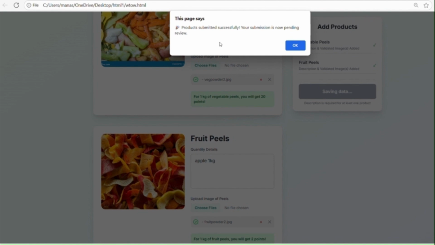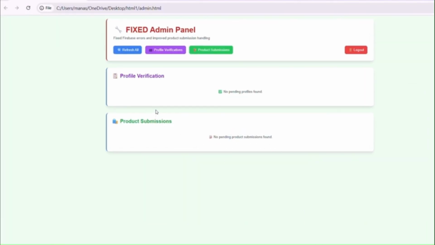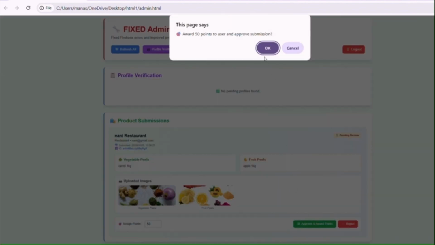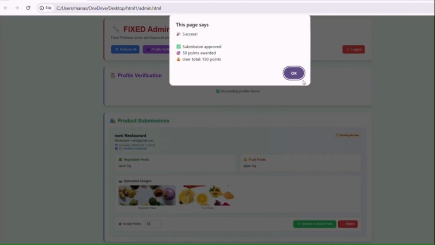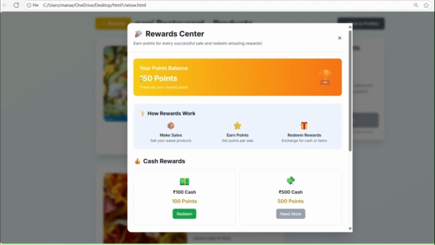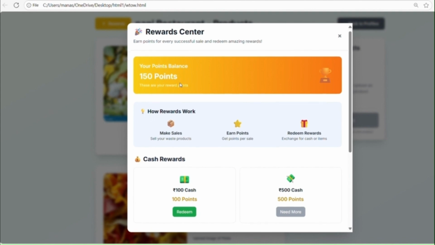Once the products are submitted successfully, the admin has to approve the request. Here you can see the product submissions, where we have chosen vegetable peels, carrot 1 kg and apple 1 kg. Now the admin will approve it, and you can see that 50 points are awarded to the user for the approved submission. Points are awarded. Now you can see in the reward points, it got updated to 150 points.